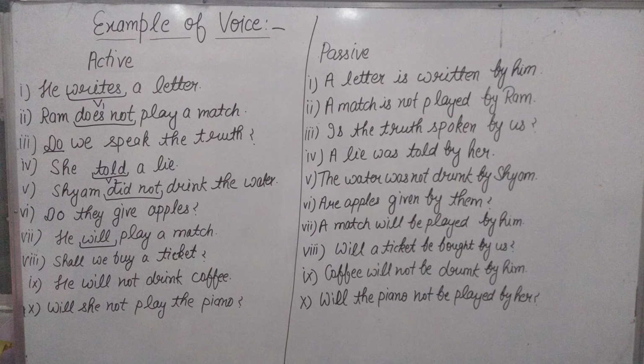And the last sentence, I will define for you: Will she not play the piano? This is an interrogative and also negative sentence of simple future tense. In this, the piano is the object, and I change it into the subject. For the piano, a singular noun, we use the helping verb "will", and: Will the piano not be played by her? Last interrogative sentence. So these are all the examples. Write them down briefly and try it on your own.